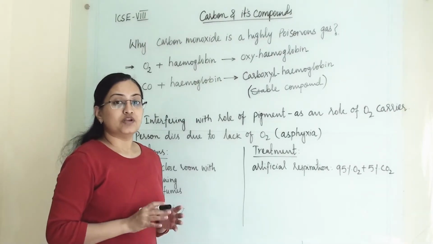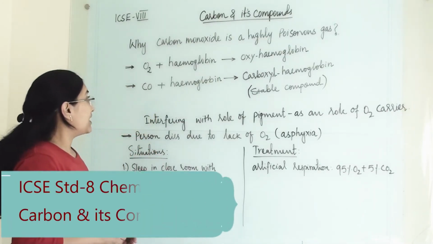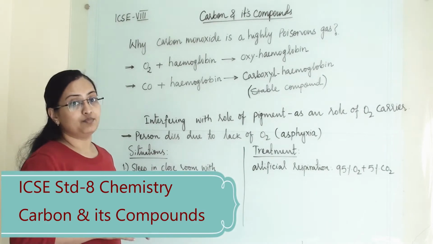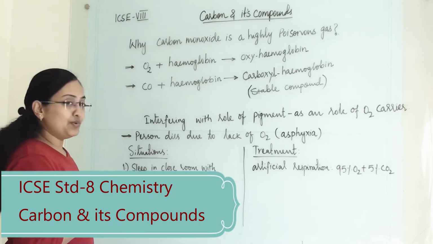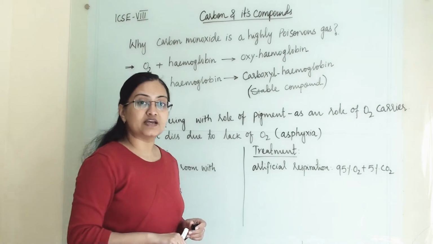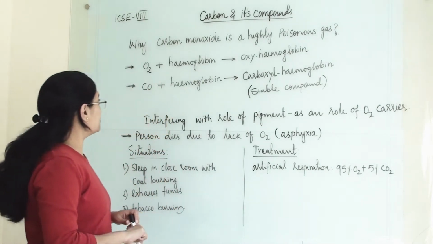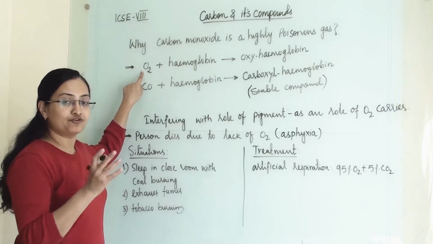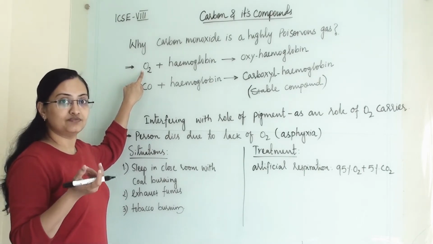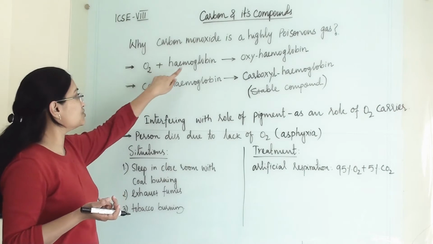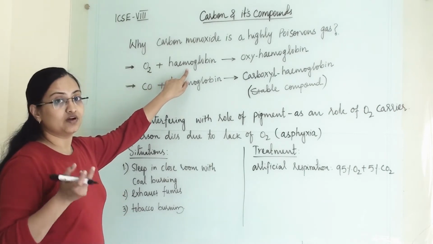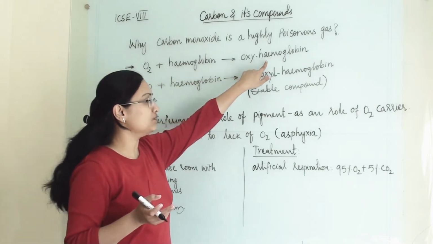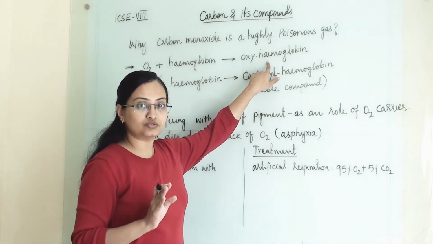Now we will study one important reason why carbon monoxide is a highly poisonous gas. So what will happen when we inhale carbon monoxide? Generally, when we inhale air, our respiratory system takes up oxygen, and that oxygen reacts with our blood hemoglobin and forms a compound named oxyhemoglobin.